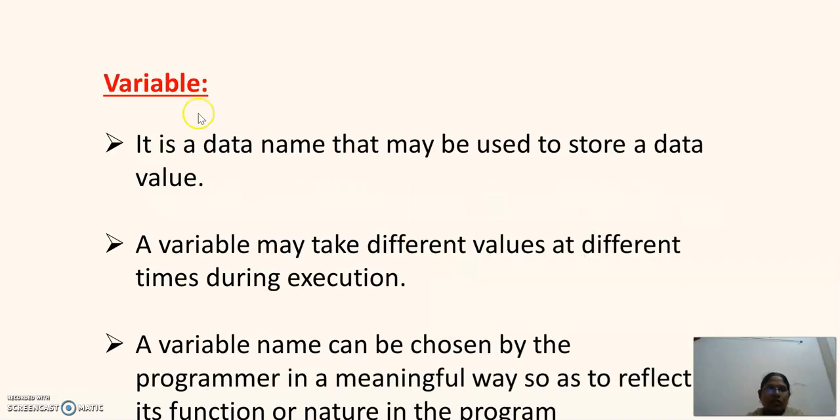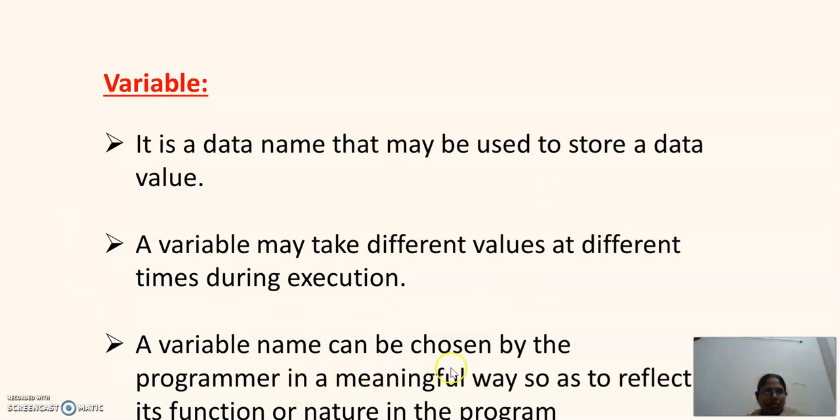See here the definition of a variable. It is a data name that may be used to store a data value. If you want to store some value, you need some variable where you can save that value. The name of that data is nothing but your variable. A variable may take different values at different times during execution. That is why this is called a variable.